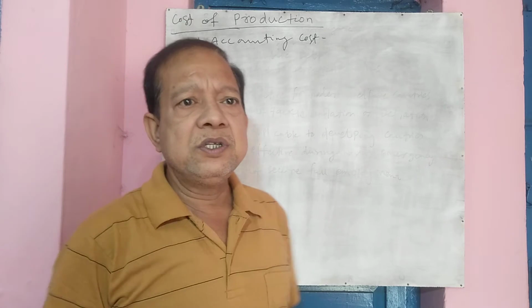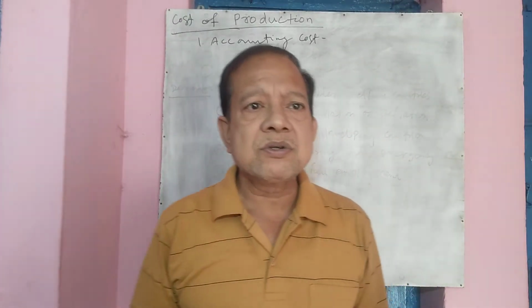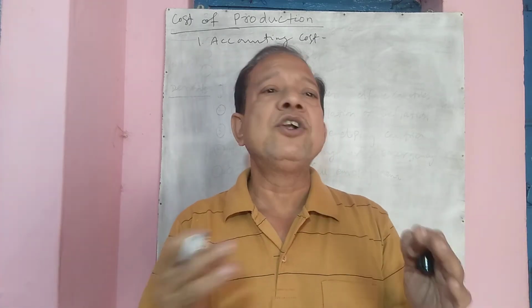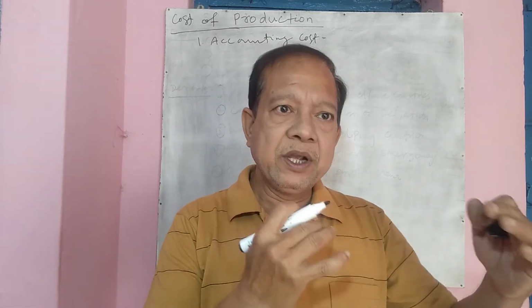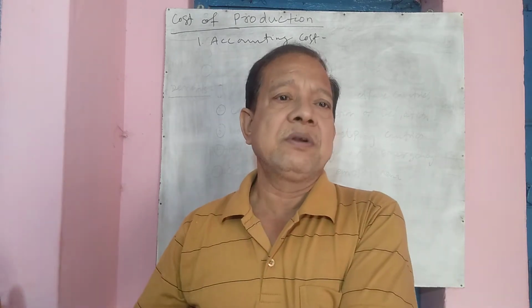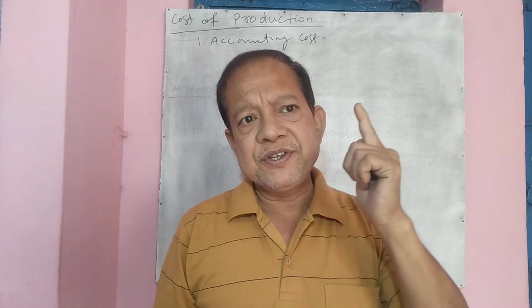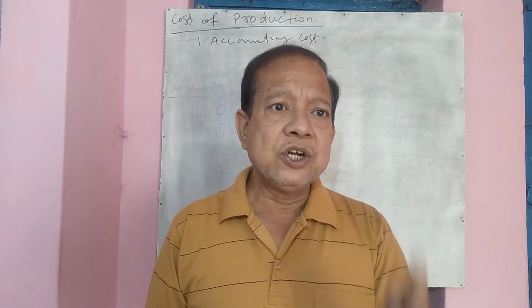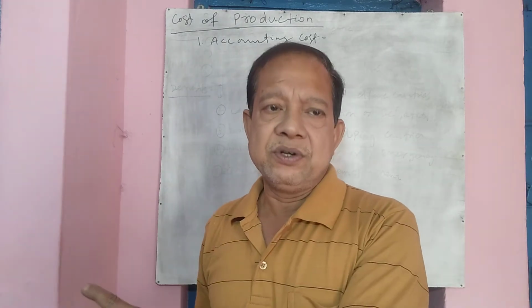Accounting cost is also known as monetary cost or nominal cost. The cost which is incurred in terms of money, the cost which enters into the accountant's register is called the accounting cost, because every single rupee spent for production purpose enters into the accountant's register.